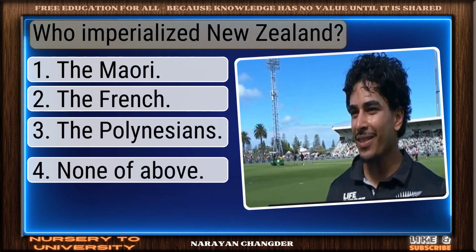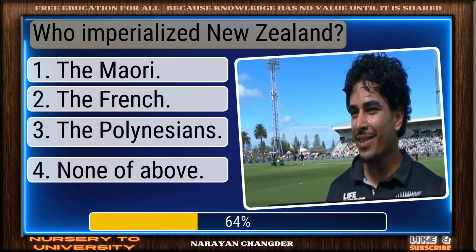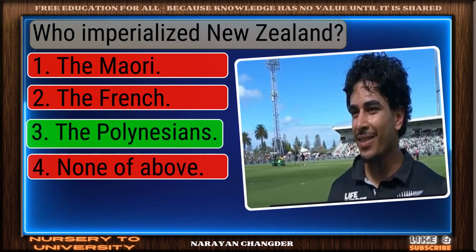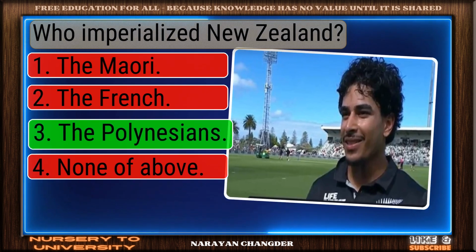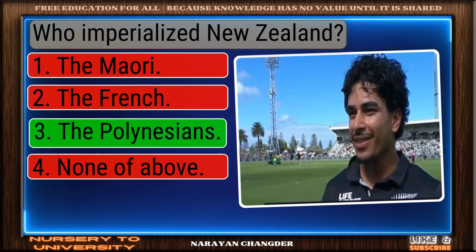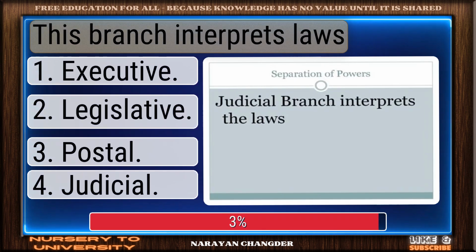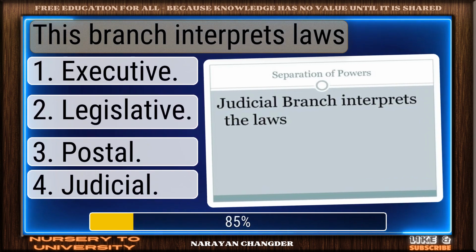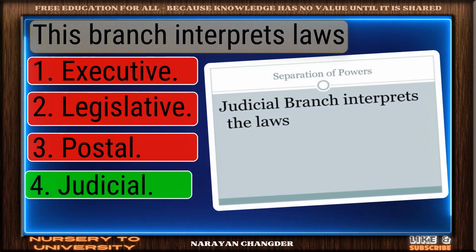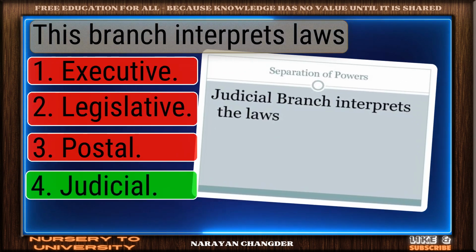Who imperialized New Zealand? Great job. The Polynesians is the accurate answer. This branch interprets laws. Good thinking. Judicial is the right answer.